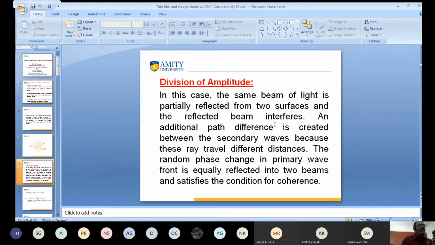An additional path difference is created between the beams, and the primary wavefront is equally reflected into two beams, and they satisfy the condition of interference.